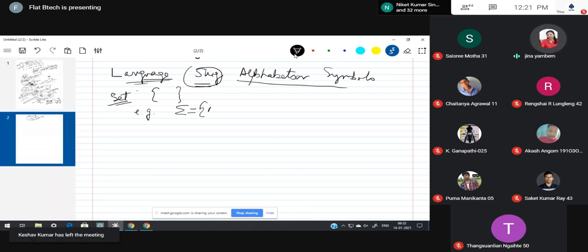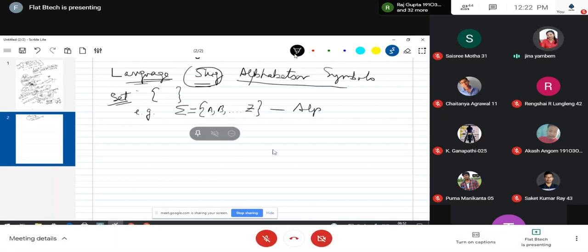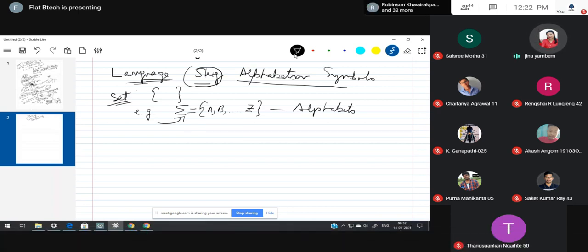So let me just take A, comma, B, comma, till Z. This is called alphabets. Based on this summation, or alphabets, or collection of symbols, I'm going to generate certain strings. Strings are the combination of these symbols or alphabets.